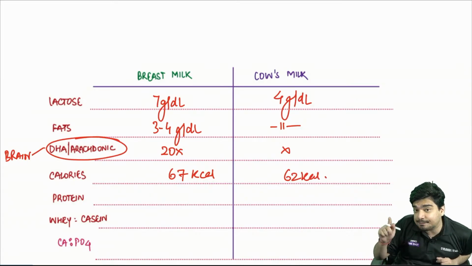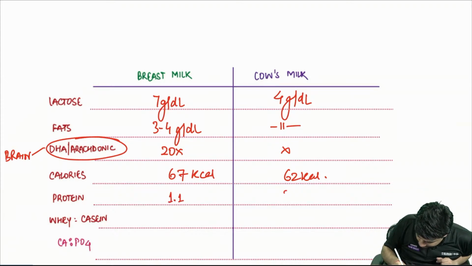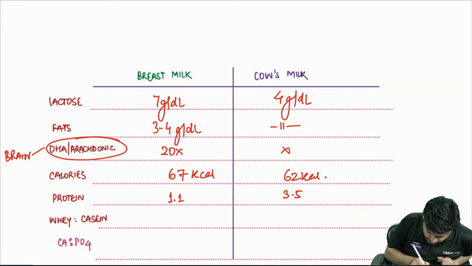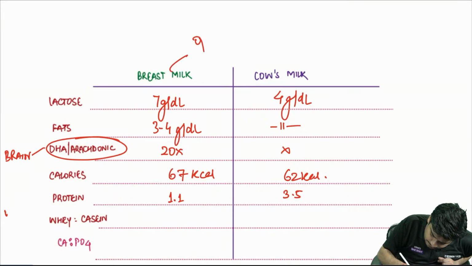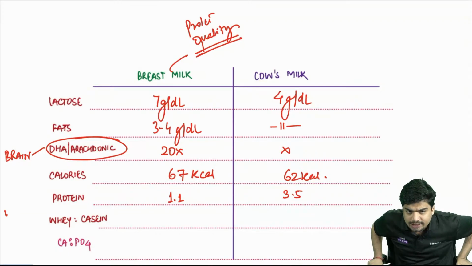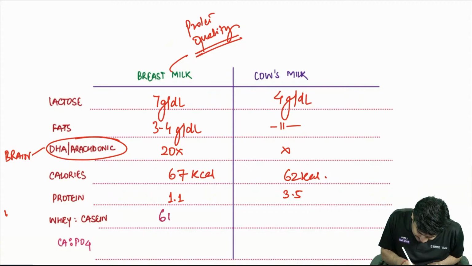Protein absolute amount is less in breast milk. It is only 1.1 while it is 3.5 in cow's milk. But the protein quality is better in breast milk. Why is the protein quality better? Because maximum protein is actually whey protein. It is 60:40.